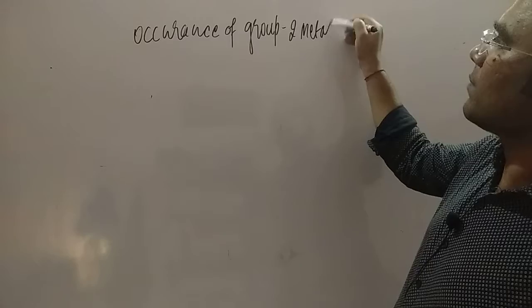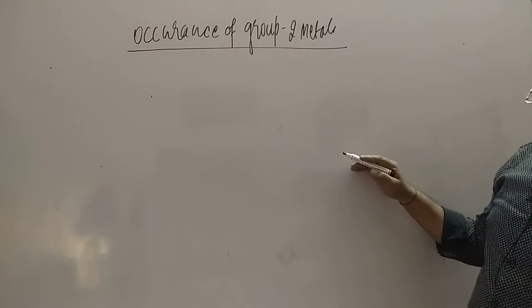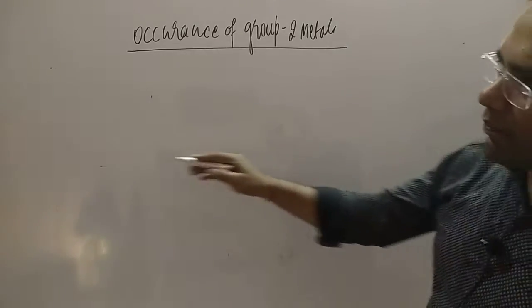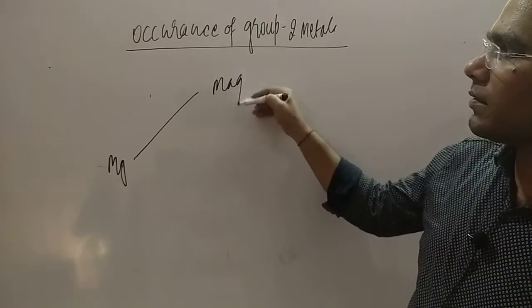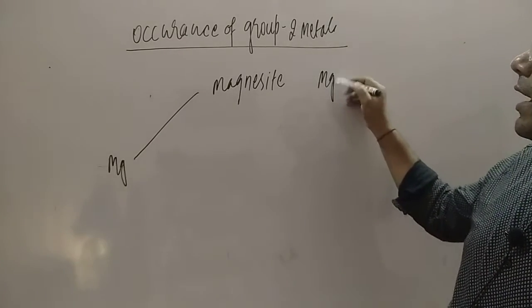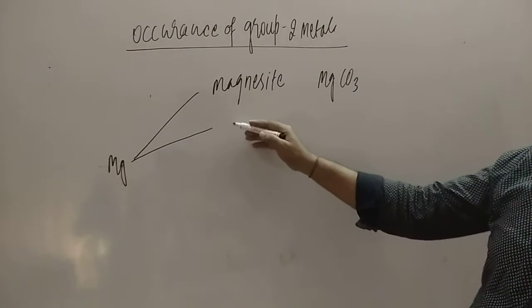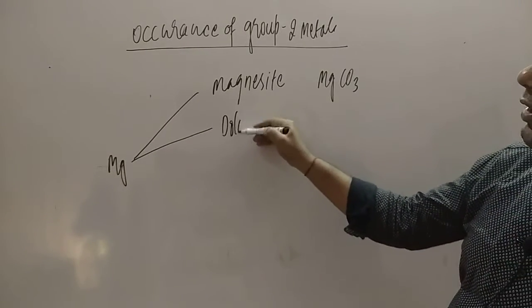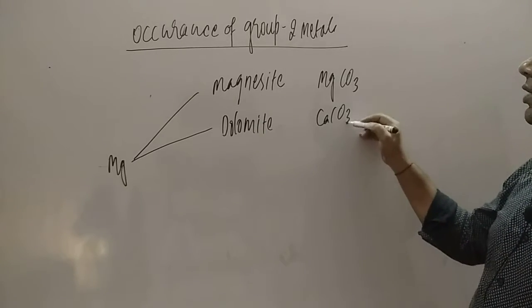Dear students, we have to understand where they occur in the group 2 elements. If you talk about magnesium, the first one, where it is found, is magnesite, MgCO3. Next one, important, is dolomite, which is CaCO3.MgCO3.